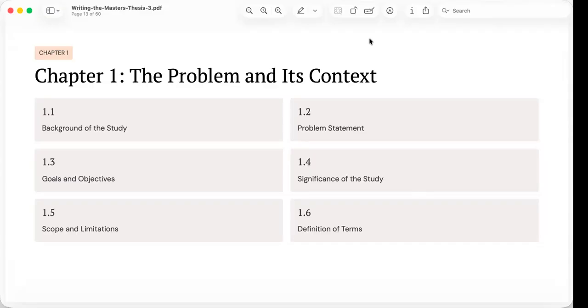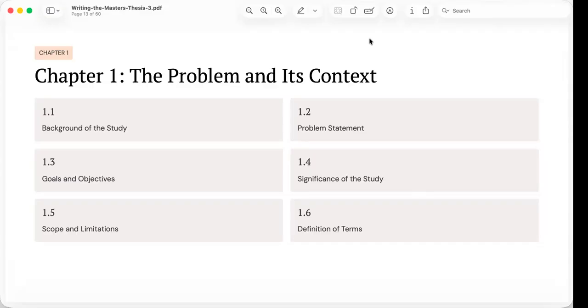The scope and limitations tell readers exactly what your study covers, and equally important, what it does not cover. Every study has boundaries, and clearly defining them prevents readers from expecting answers your research was never intended to provide. The definition of terms, then, clarifies the operational meaning of important concepts as they are used in the study.